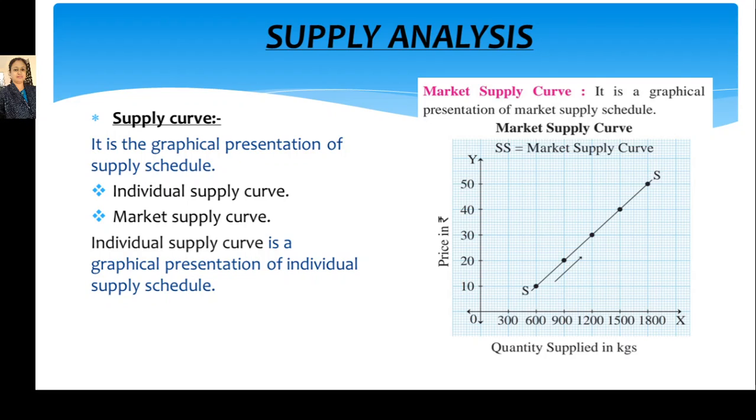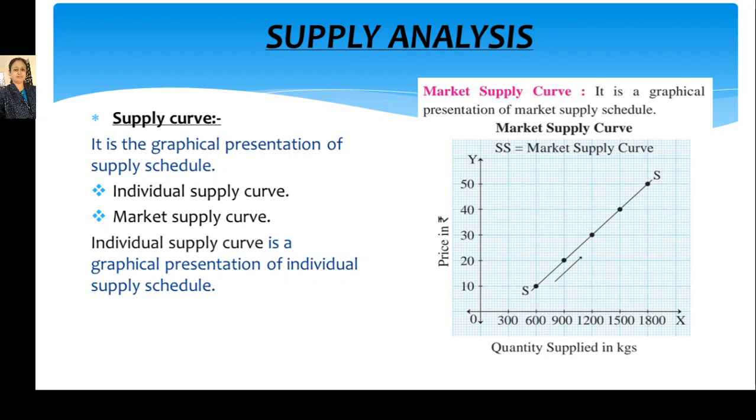Now, we move to the supply curve. As we know, supply schedule is a functional relationship between price and quantity supplied. If we express that tabular presentation in the form of a graph, then it becomes a supply curve. It is a graphical presentation of supply schedule.